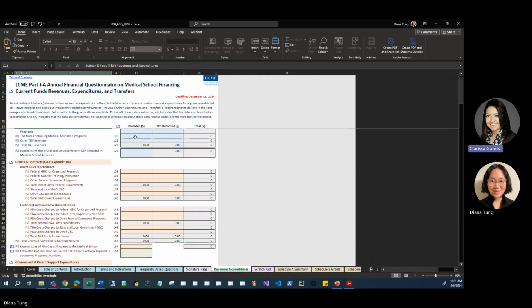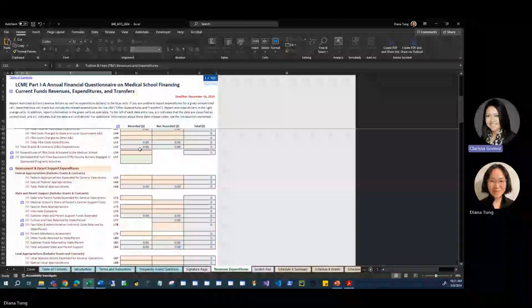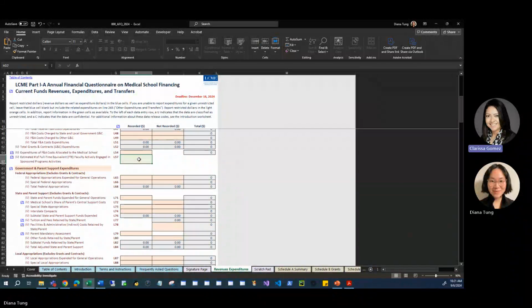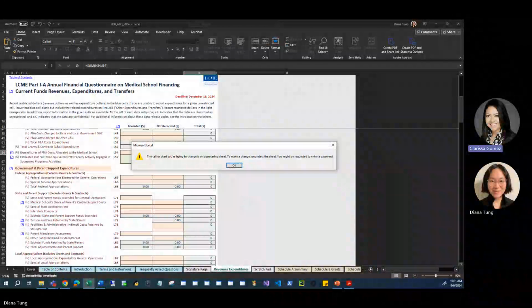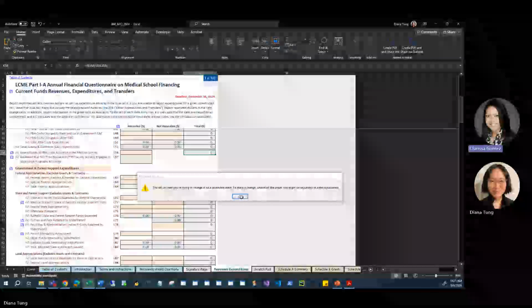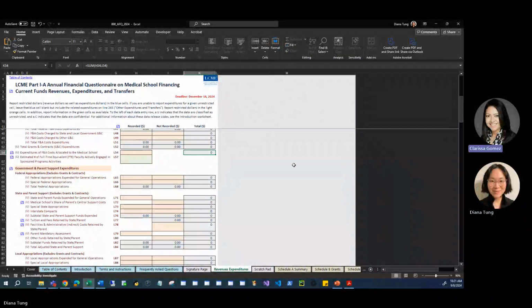Another cell type you should be aware of are light green colored cells starting at line 57. These light green colored cells are optional. Lastly, there are gray colored cells. These gray colored cells are protected cells. When trying to edit these cells, an error message will appear. For example, cells in column K are gray. These values are automatically calculated in the Revenues Expenditures worksheet.